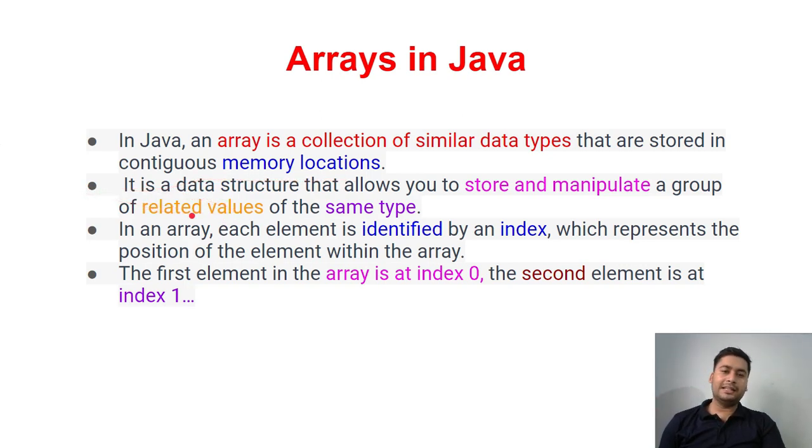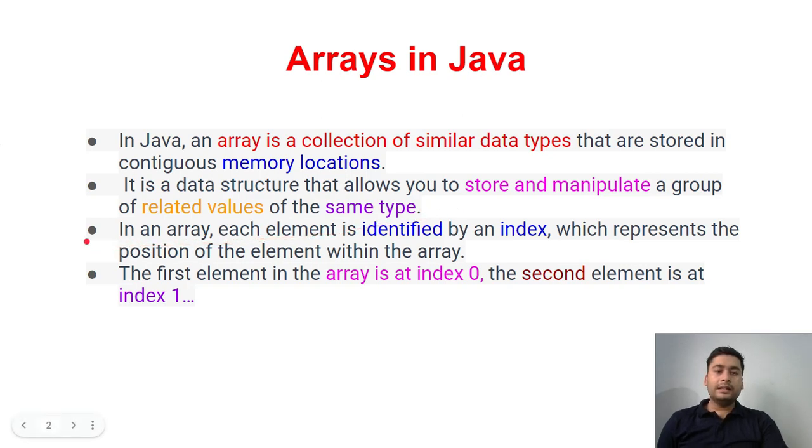Second point is, it is a data structure that allows you to store and manipulate a group of related values of the same type. So it's one of the data structure concepts we already know. Inside this we have so many values, and to manipulate means making some changes: I want to remove some data, store some data, or search some data. These are the manipulations we do on this group, which is of the same type.